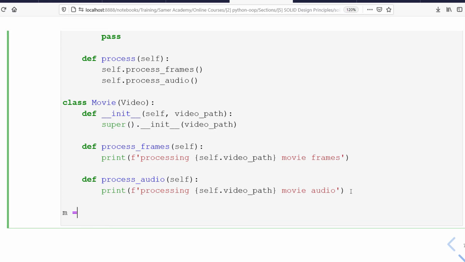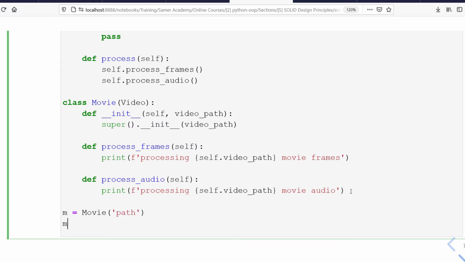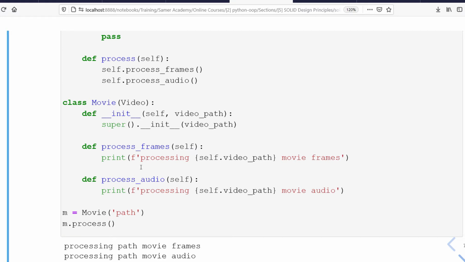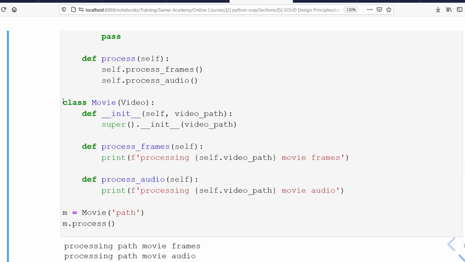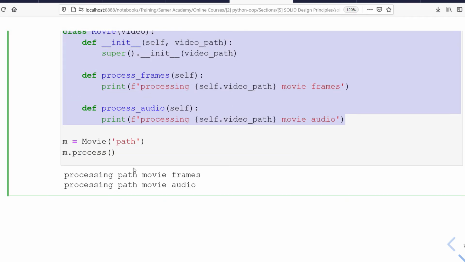Now to make sure that this class works well without any problem, I'll define an object from this class, and here as you see, Movie, and I'll give a dummy path, and then I'll say m.process, which is inherited from the parent. Look here, inside process frames and process audio, all I have to say is just print processing, because now I don't care about the actual implementation, what I care about is the idea. And you will see that the class works well without any problem.